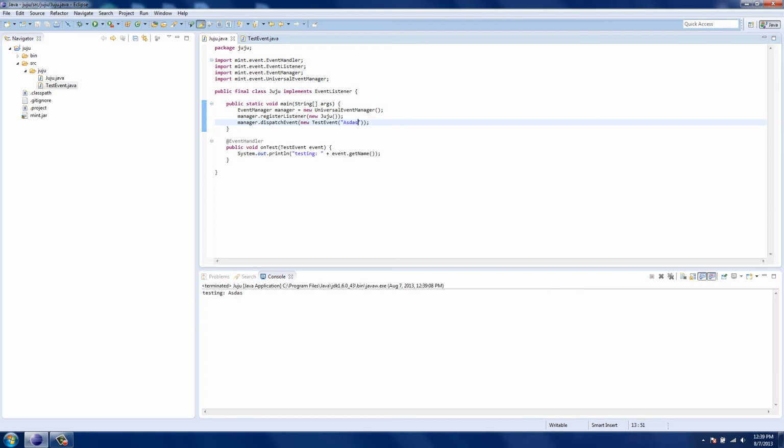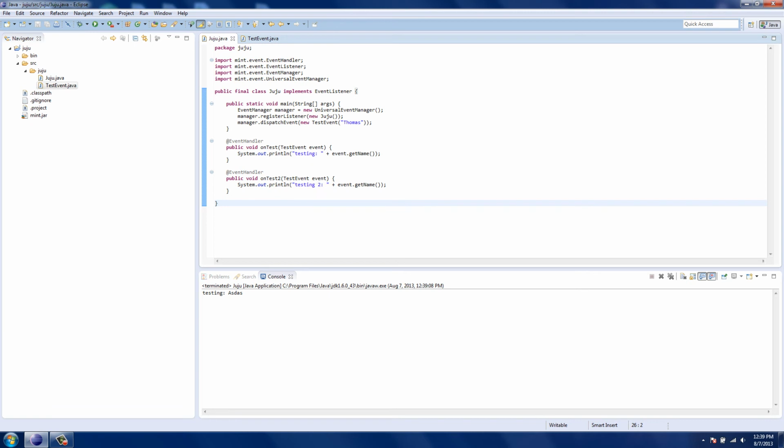And whatever works. Alright, so now I'm going to talk to you guys about event handler priorities. Say I want to have another event handler and I want to order something, so I'll just call this test 2. So how are you supposed to know what's the order?